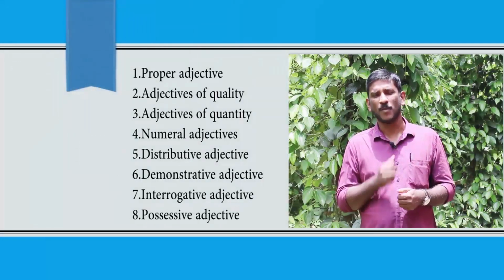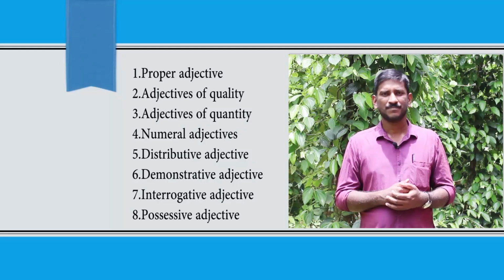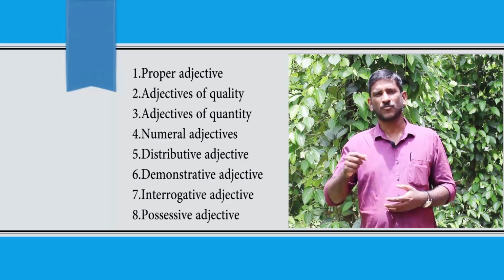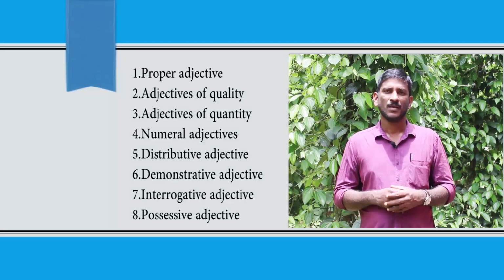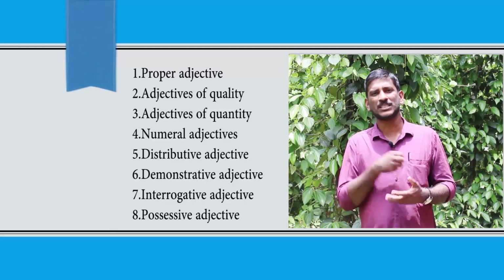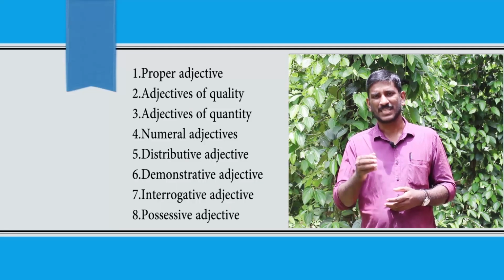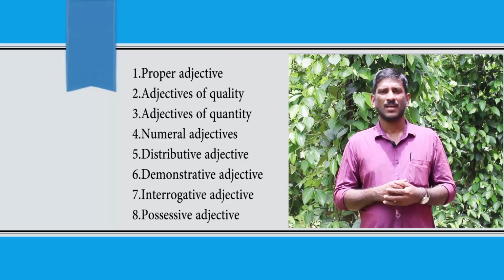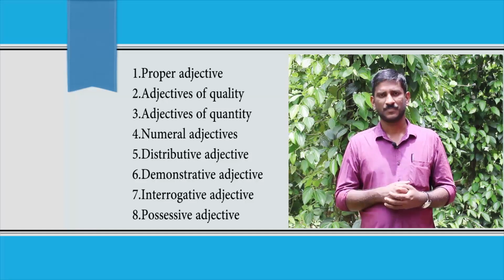The first one is proper adjective. The second one is adjective of quality. The third one is adjective of quantity. The fourth one is numeral adjective. The fifth one is distributive adjective. The sixth one is demonstrative adjective. The seventh one, interrogative adjective. And the last one, the eighth one, is possessive adjective. So, they are the 8 different types of adjectives.